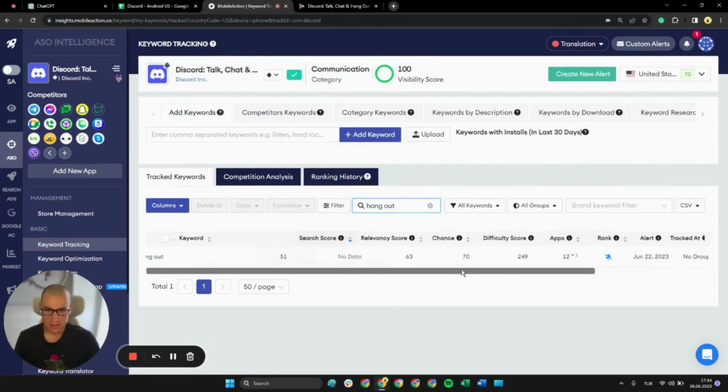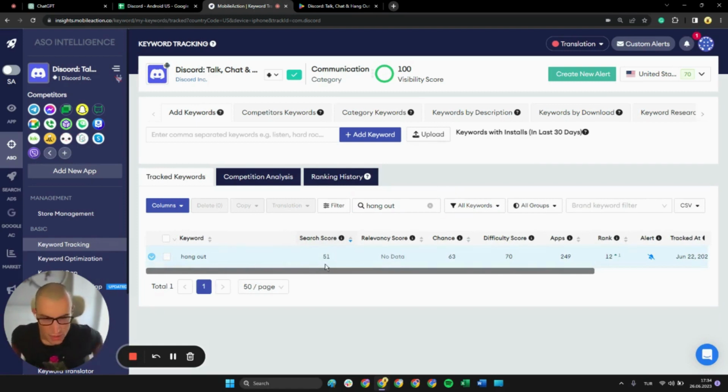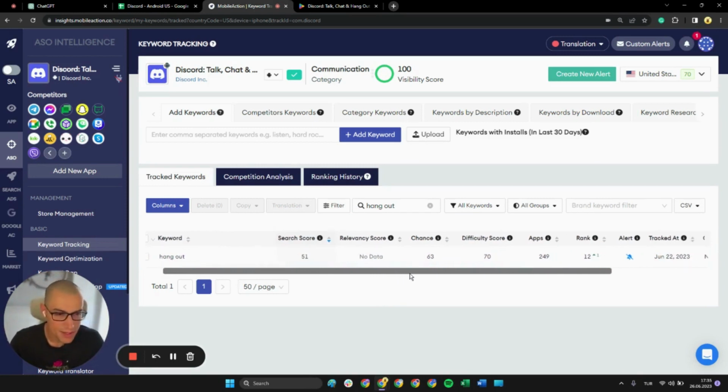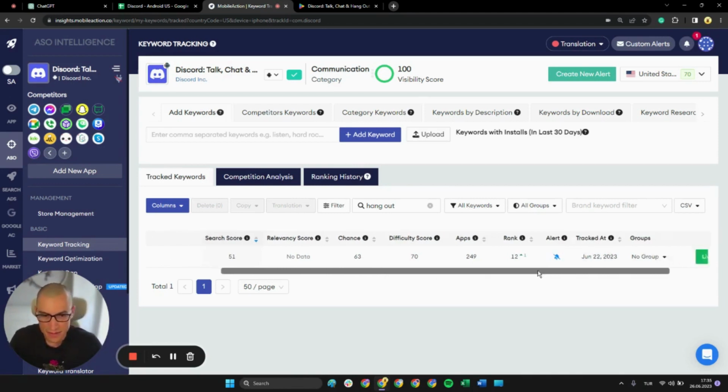There, Discord is ranking 12th for the Hangout keyword, so slightly on the lower side of the list. You really like your app to rank in the top three for the most amount of keywords, or at the very least top five.